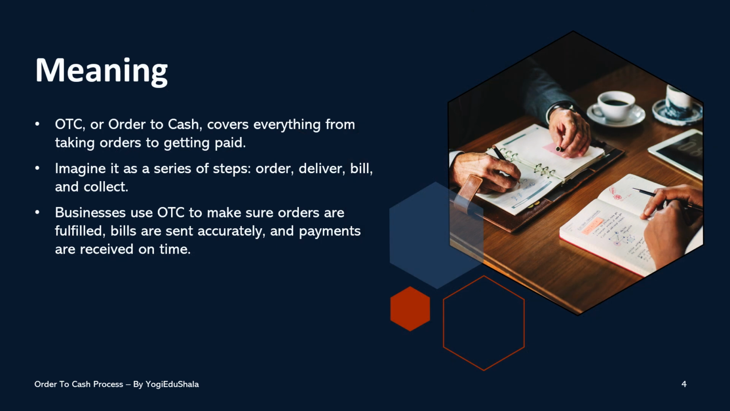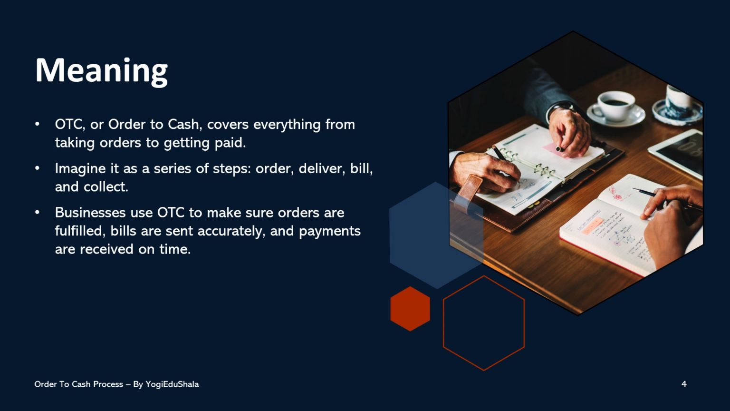Order to cash, or O2C, is a series of steps that businesses follow when someone wants to buy their product or service. These steps include taking orders, handling payments, delivering the product or service, sending bills, and collecting payments. Each step is like a piece of a puzzle that ensures everything runs smoothly.